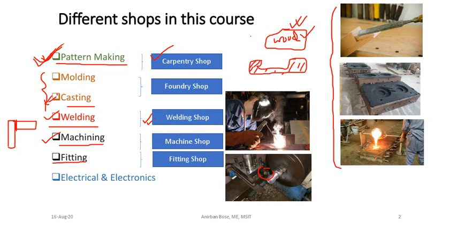Now you see fitting is another one. In fitting, maybe two or three more parts are required to be assembled, and finally something will be created. This kind of job is done in the fitting shop, where many sheet metal works also can be done.